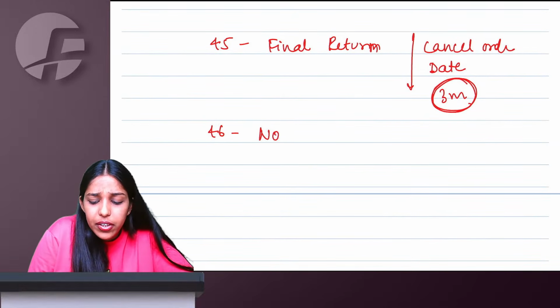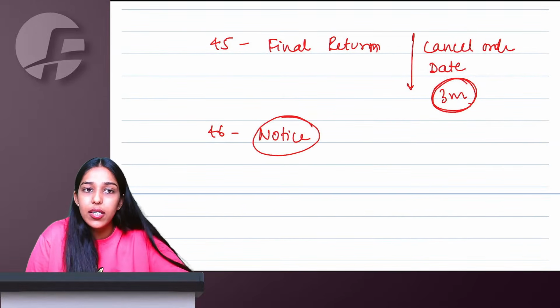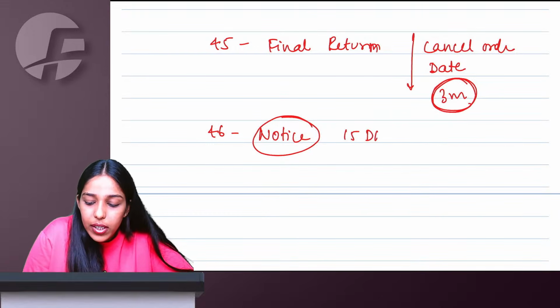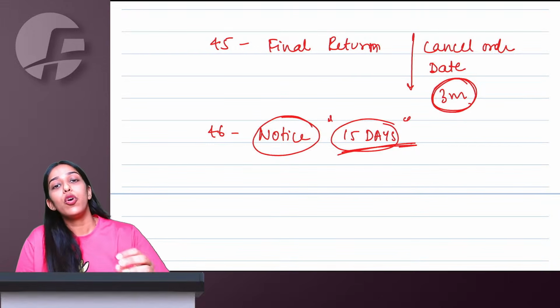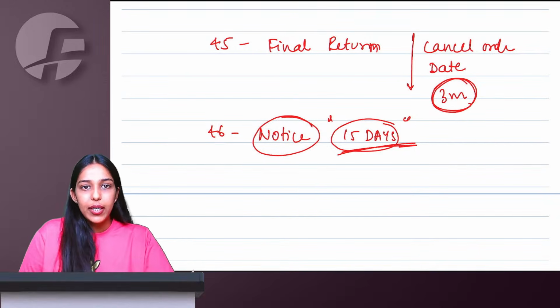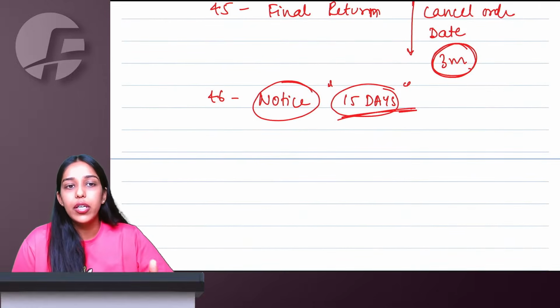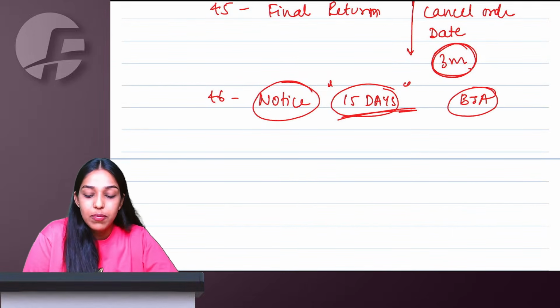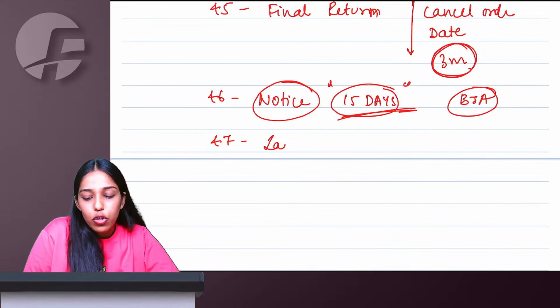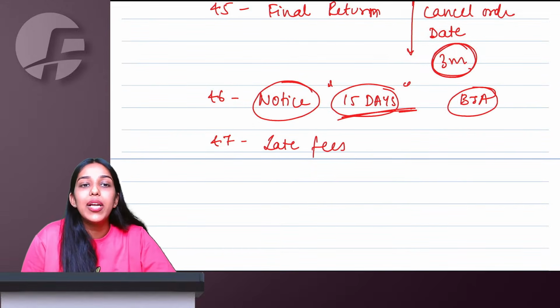If you don't file any return on time, you will get a notice under section 46. As per notice, they will give you a 15 days time to file your pending returns here. If you file within 15 days, okay. Otherwise, after that, your case becomes open for best judgment assessment. Section 47 says if you will file late return, of course, you will have to pay late fees.